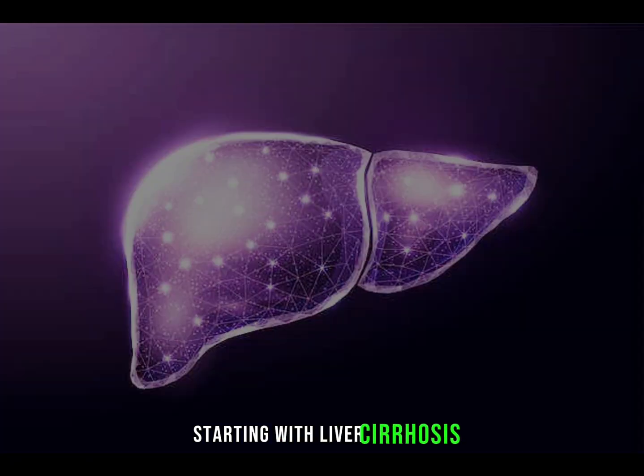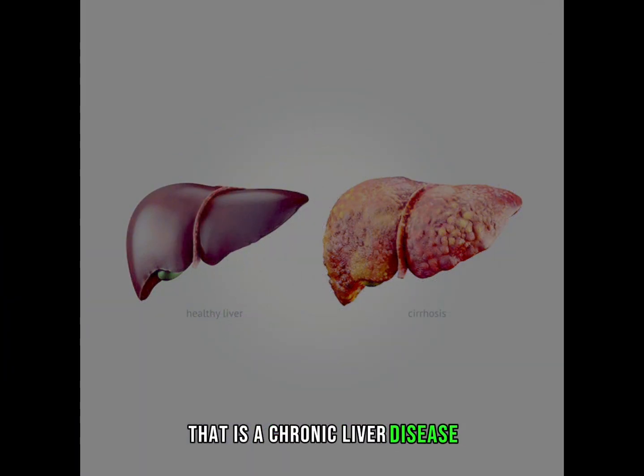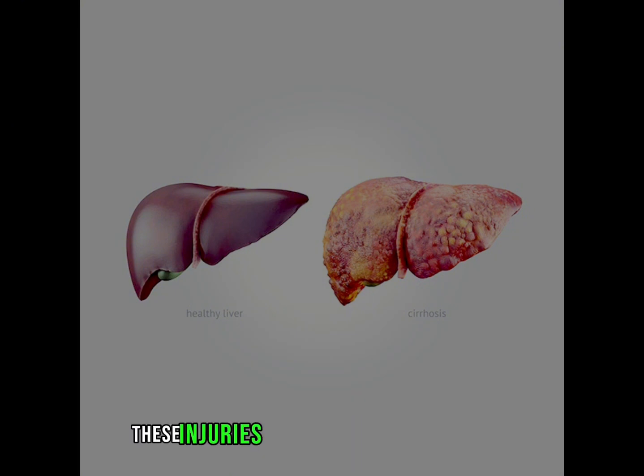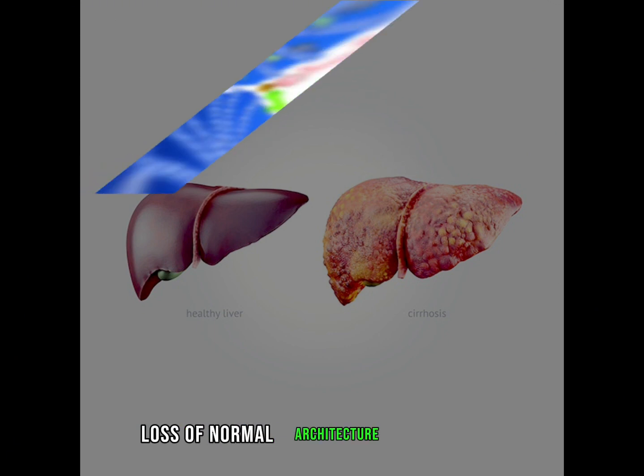Starting with liver cirrhosis. That is a chronic liver disease, characterized by fibrosis and nodular regeneration, resulting from injury by viruses or alcohol or any other reasons. These injuries lead to fibrosis and nodules that may block the blood flow, and finally lead to irreversible loss of normal architecture of the liver.